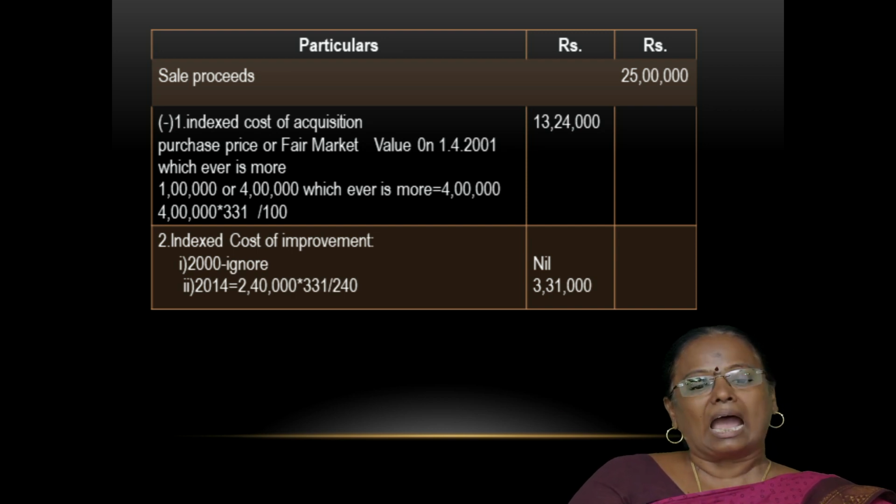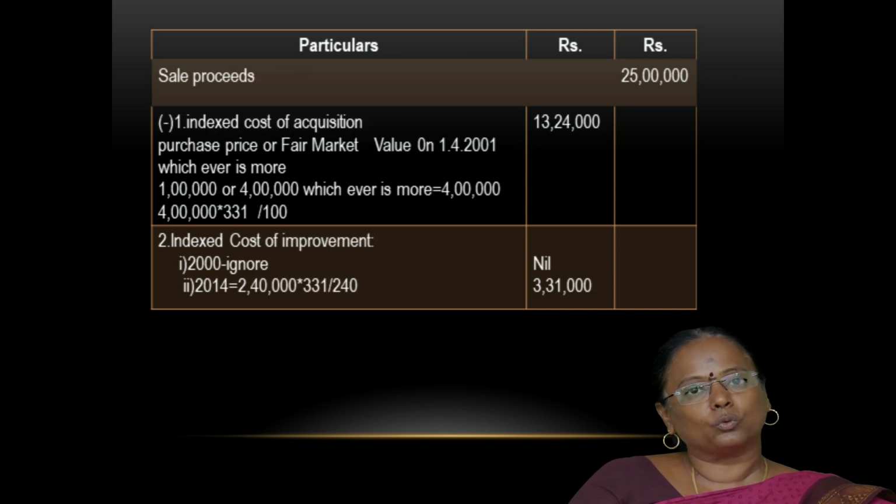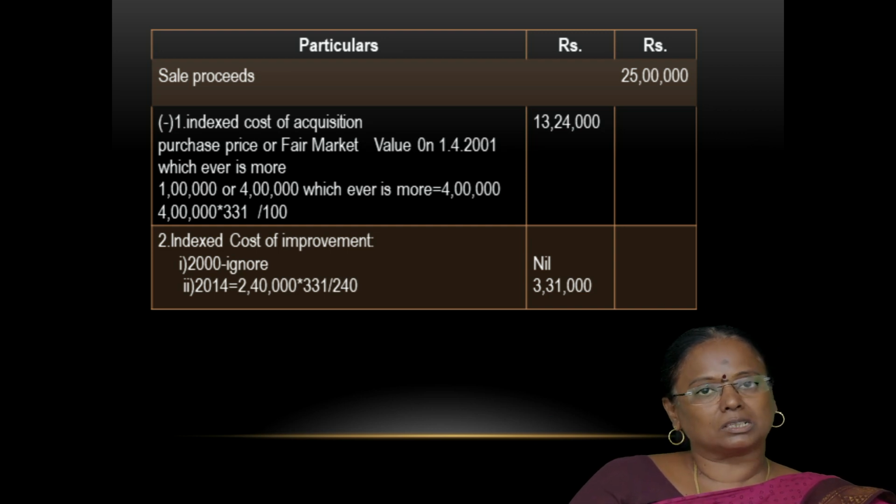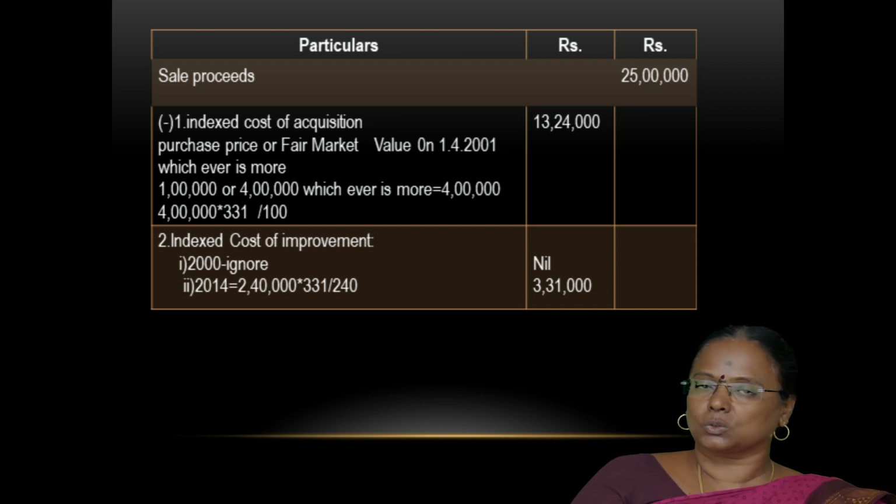The improvement in the year 1990 is ignored, and the improvement in 2014 is taken into account and converted into the indexed cost of improvement. For that, the formula is cost of improvement divided by the cost inflation index for the year in which the improvement took place, multiplied by the cost inflation index for the year in which the asset was sold.